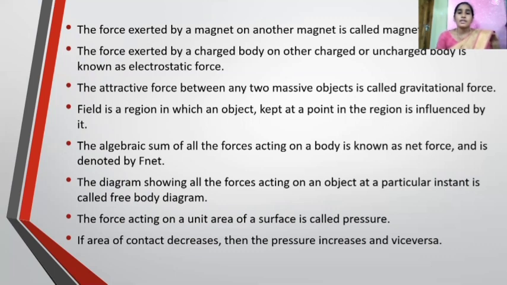The full form of FBD is free body diagram. The diagram showing all the forces acting on an object at a particular instant is called free body diagram. Now, we will draw FBD for any object, whether it is at rest or in motion.